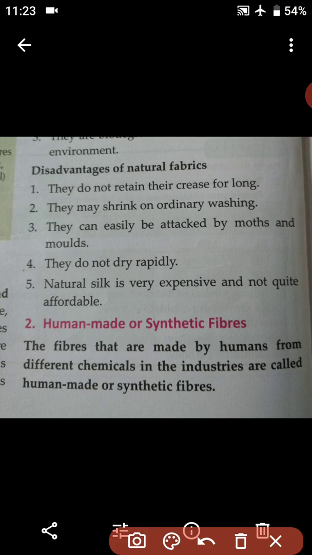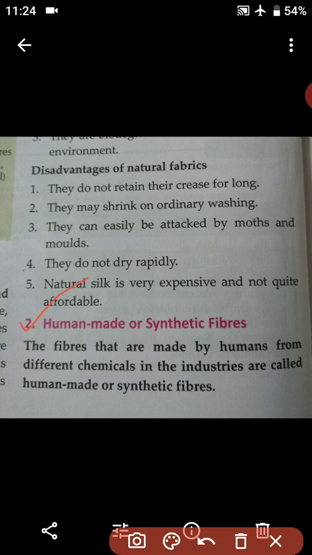So students, we have already started our chapter 3, that is fiber to fabric. And in our last class we have seen that there are different types of fibers: basically natural fibers, synthetic fibers and mixed fibers. Further, natural fibers are divided into plant fibers and animal fibers. We have also studied the natural fibers and seen the advantages and disadvantages of natural fabrics. So today we are going to start the second type, that is human made or synthetic fibers.